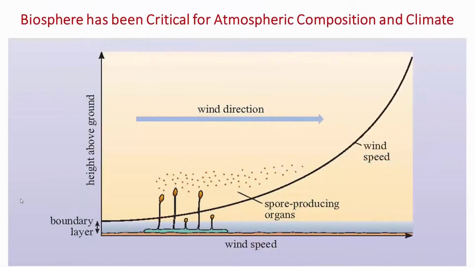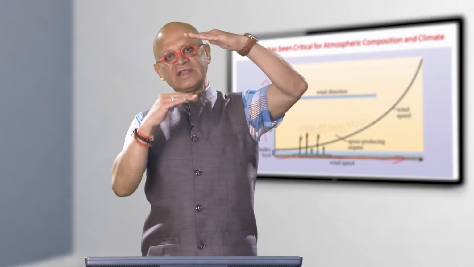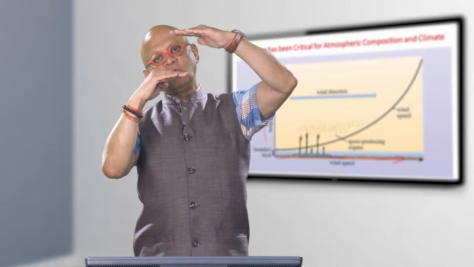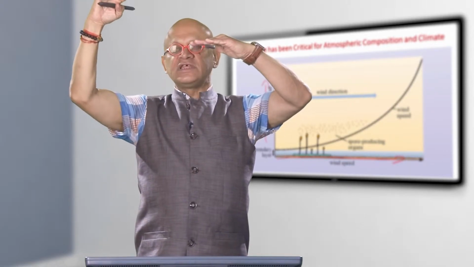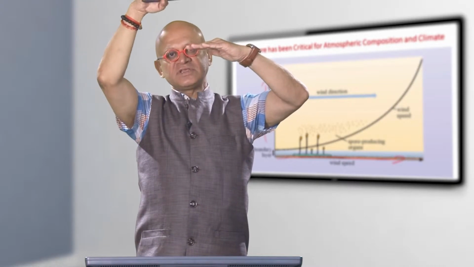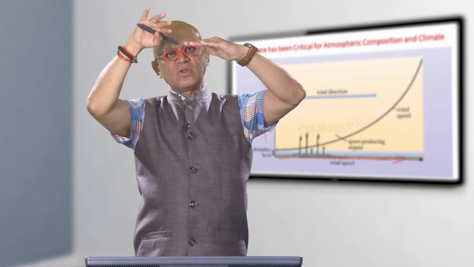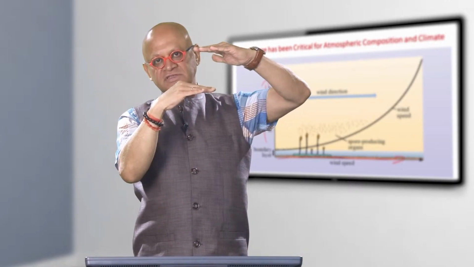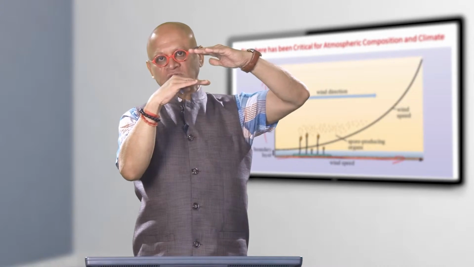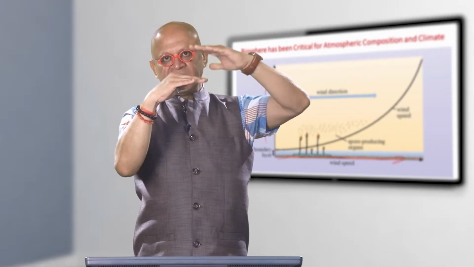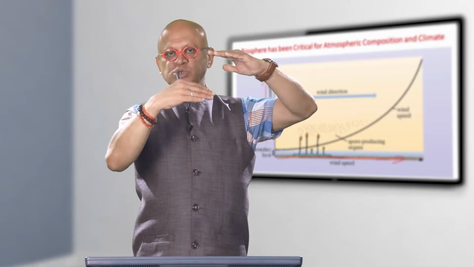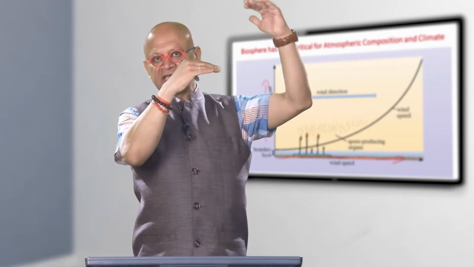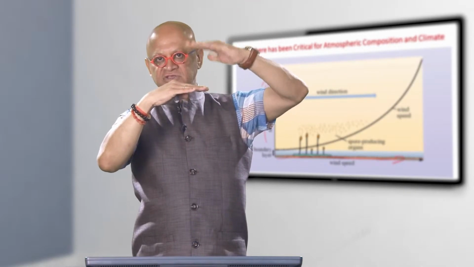So, here we are looking at the wind speed on the horizontal axis and the so-called boundary layer of the planet on the vertical axis. Boundary layer is essentially where the winds are slowly decreasing. In the upper free atmosphere, it will be very fast. As you come closer to the boundary or near the surface, because of the friction and so on, the winds begin to decelerate. That is where a lot of the mixing happens. Pollution can either be mixed up and taken away or can be capped if there is no mixing, and so on and so forth.